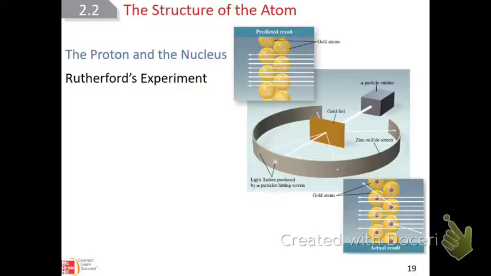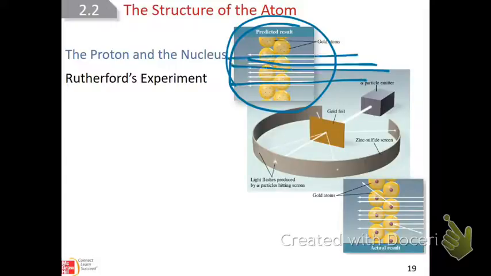Let me get a pen to write with. Right up top here, they expected these particles to go right through because at this time electrons had been discovered, but they thought that the rest of the atom was kind of like a doughy mass, sort of like I would think of it as chocolate chip cookie dough before you added the chocolate chips, just really gooey and doughy.